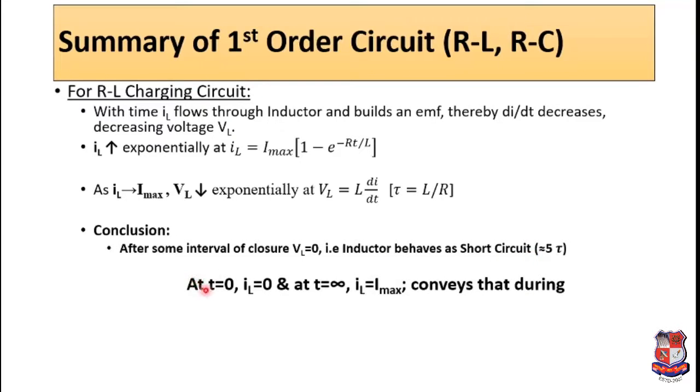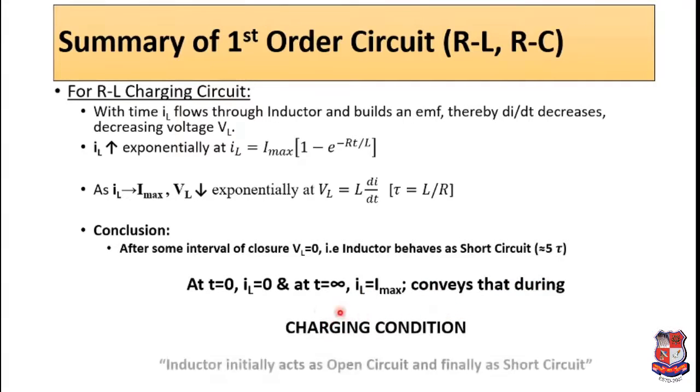So at t equals 0, inductor current is 0 ampere, and at t equals infinity, IL will be equal to Imax. This conveys that during charging condition, inductor initially acts as open circuit. So why is this open circuit? Because inductor current is 0 at starting condition, and it will finally act as short circuit because at t equals infinity, maximum current will flow and voltage will be equal to 0.